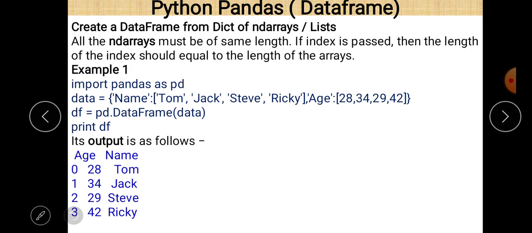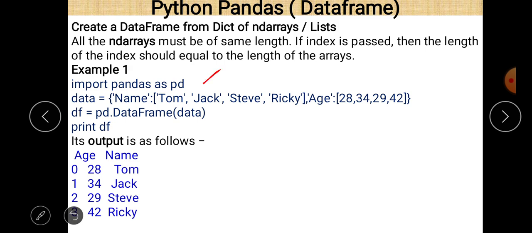Next is create a data frame from a dictionary of ND array. Create a data frame from dictionary of ND array or a list. So all the ND array must be of same length. If index is passed, then the length of the index should equal the length of the arrays. Now this is the first example here.